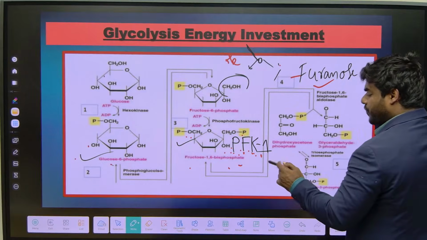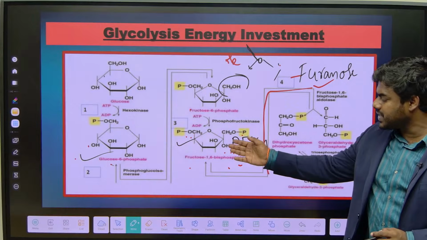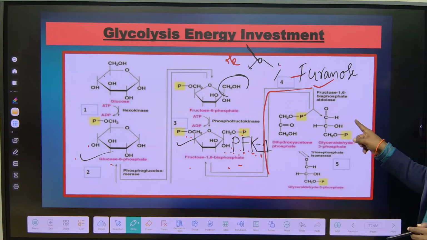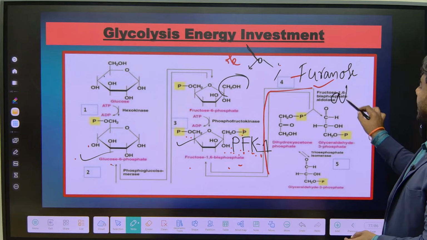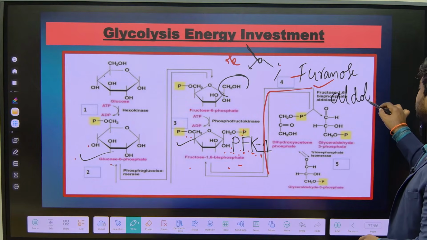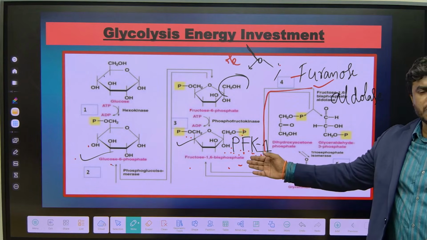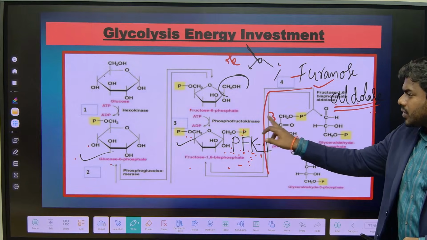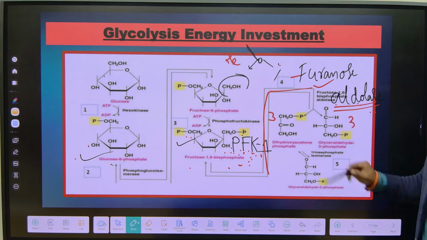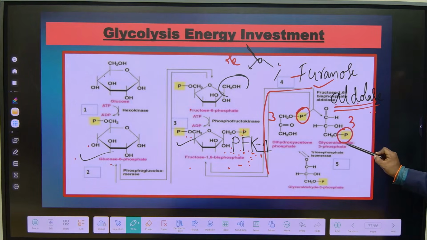Okay. Now the fructose 1,6-bisphosphate, which is a completely unstable compound, a 6 carbon with 2 phosphates, is breaking down. Remember again, whenever you hear that breaking is happening, always remember the enzyme involved is aldolase. What are we breaking? Fructose 1,6-bisphosphate. So the enzyme is fructose 1,6-bisphosphate aldolase, which is breaking it into 2, 3 carbons. Correct na? Into 2, 3 carbons. So 3 carbons with 1 phosphate and 3 carbons with another phosphate.